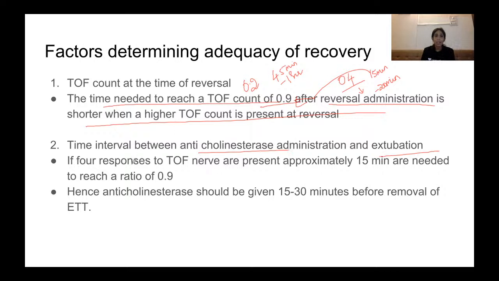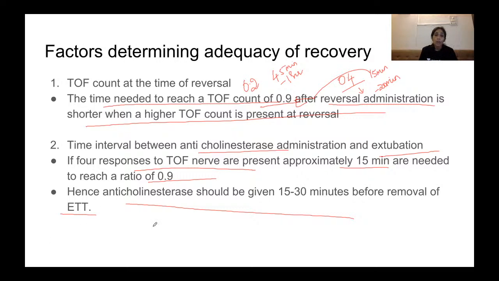Like I said previously, if 4 responses to TOF nerve stimulation are present, generally 15 minutes are needed to reach a TOF ratio of 0.9. Hence, that is why anticholinesterases should be given 15 to 30 minutes before removal of the endotracheal tube. Because at a TOF count of 0.4, at least 15 minutes are needed to reach a TOF ratio of 0.9. That is when most of the muscle paralysis has been recovered.